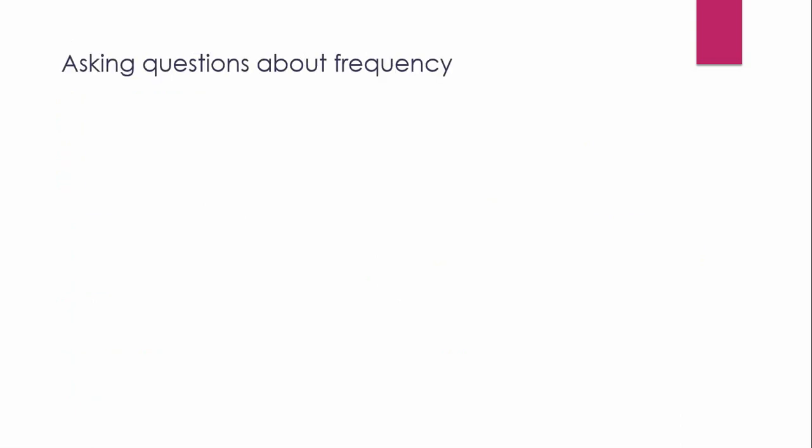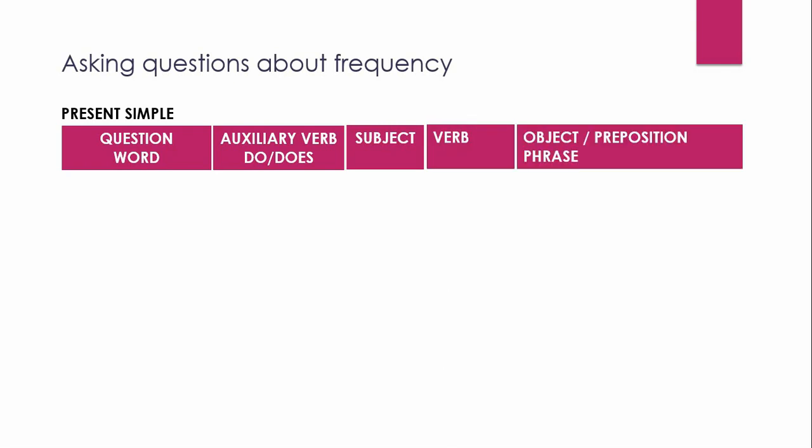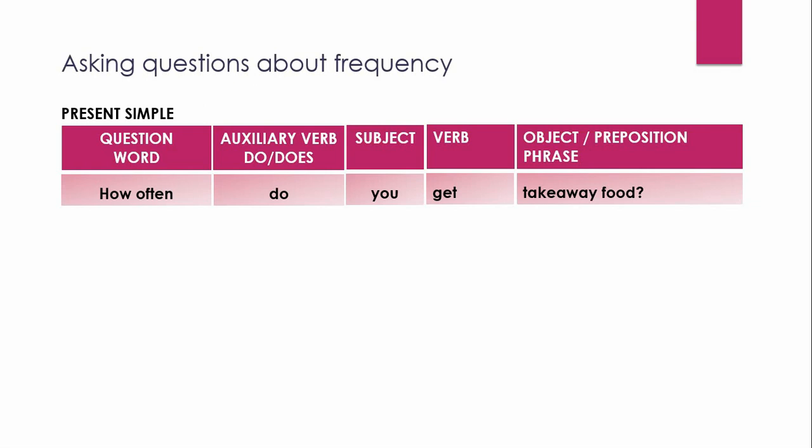Asking questions about frequency using the present simple: question word, auxiliary verb do or does, subject, verb, object or preposition phrase. The question word for frequency is how often. How often do you get takeaway food? So for the sentence, I sometimes get takeaway food, the question is, how often do you get takeaway food?